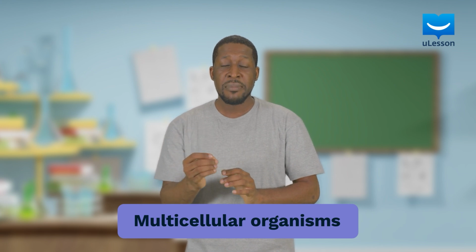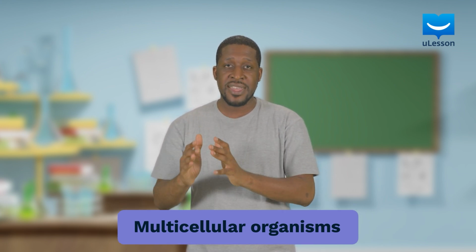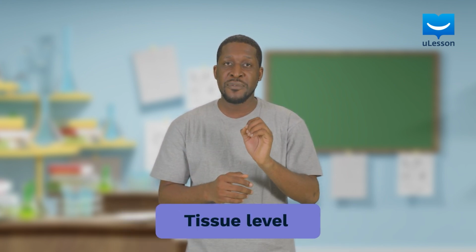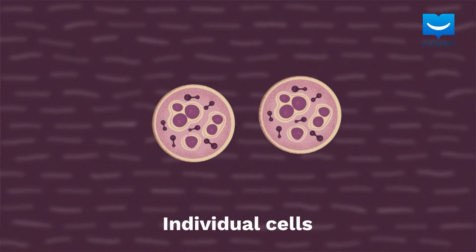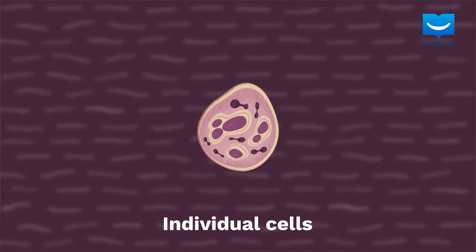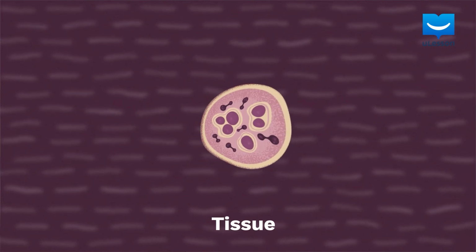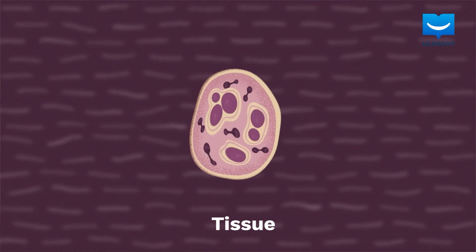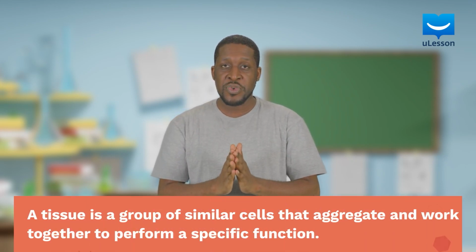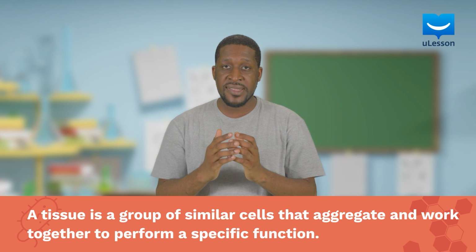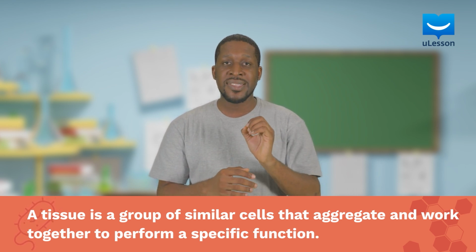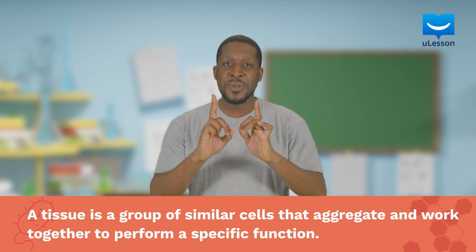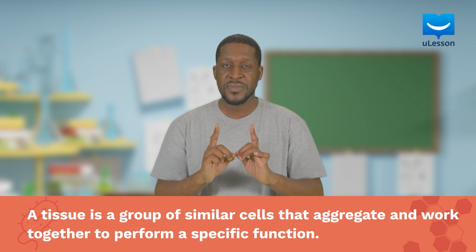Such organisms make up the next level of organization, the tissue level of organization. When 2 or more cells come together, they can change their structure and become specialized to perform a single task. At this point, they have formed a tissue. A tissue is therefore a group of similar cells that aggregate and work together to perform a specific function.